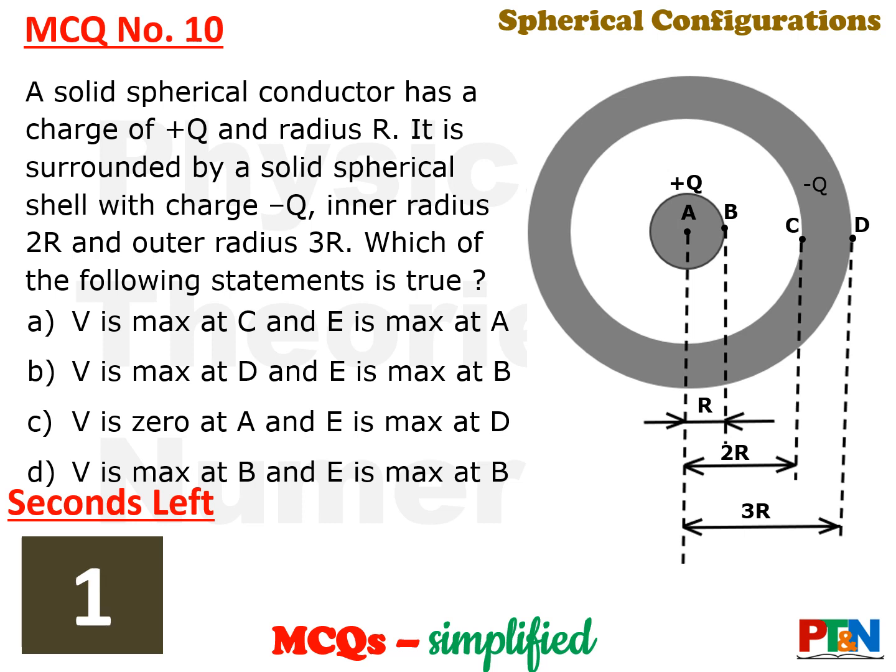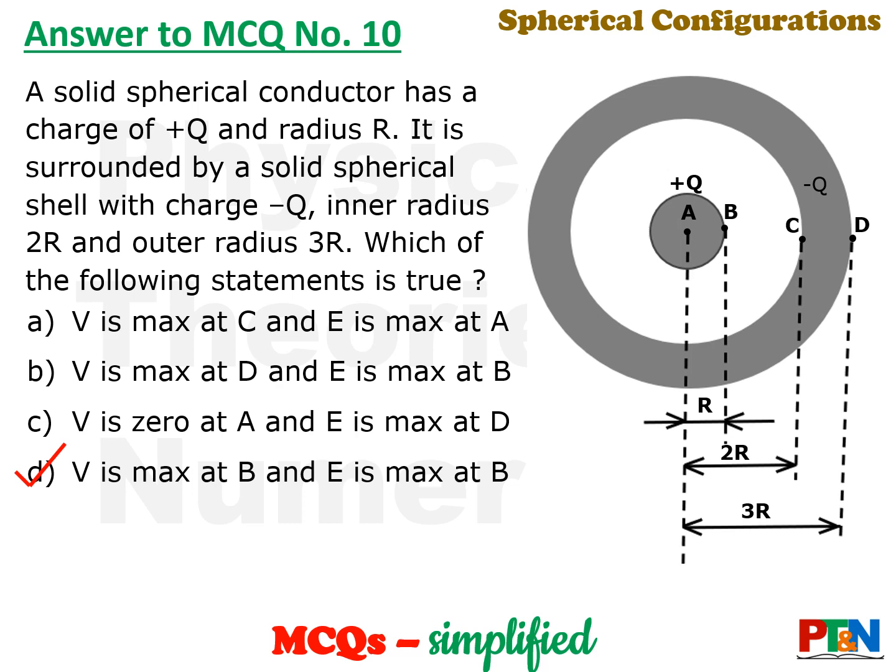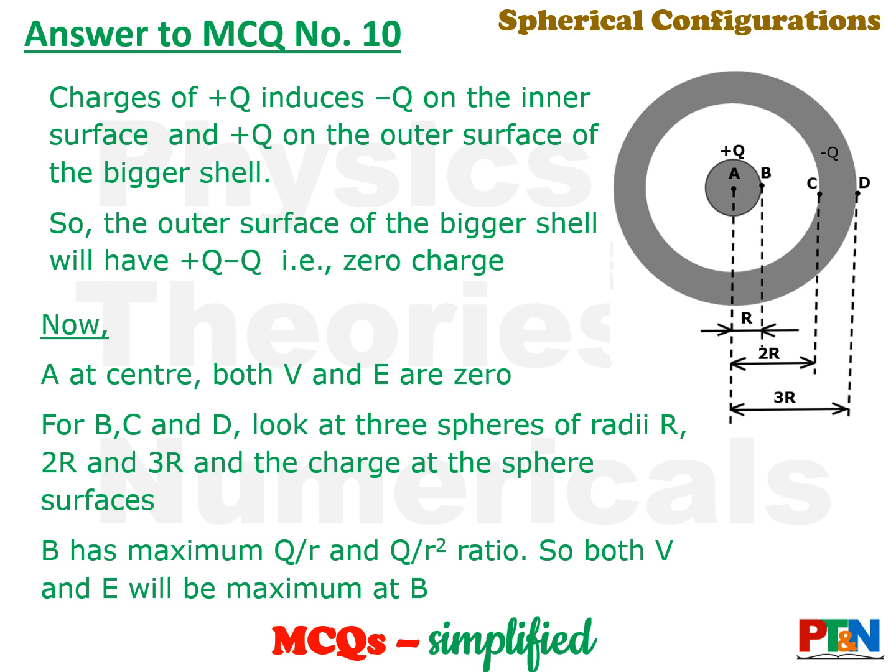Time's up. Let's see the answer. The answer is option D. Let's understand. See, the charge plus Q at the center will induce a charge of minus Q on the inside surface of the outer shell. That means the outer shell, having charge minus Q in total, will have zero charge left for its outer surface, and again the outer surface of the outer shell will have plus Q charge.